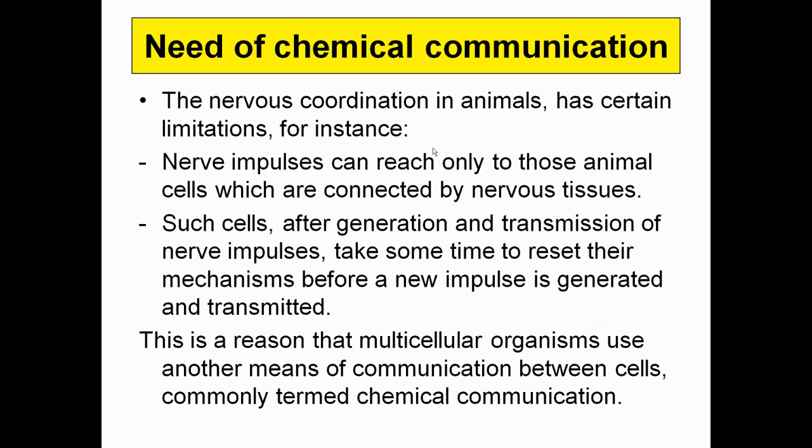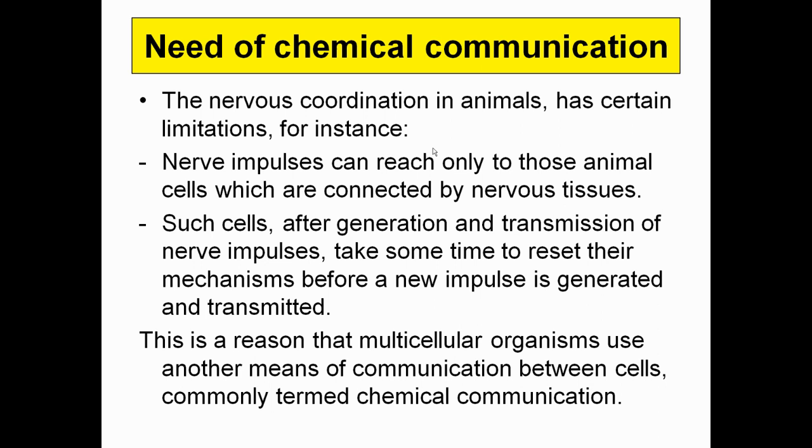Why do we need chemical communication at all? As you know, the animals which have a nervous system have nerve impulses being generated and communicated throughout the body. So there is a time lag between the generation of one impulse and the next impulse.